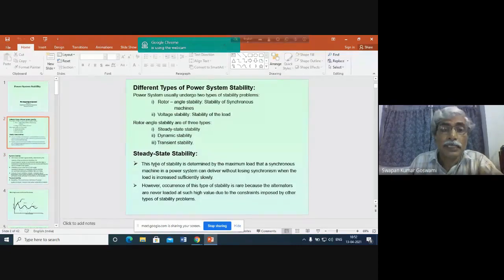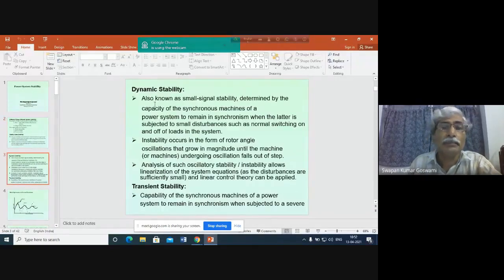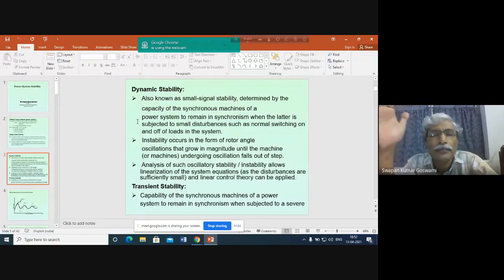Now, then actually comes the other stability that I have not mentioned yet, that is the dynamic stability. So this is actually the practical stability, steady state stability problem. Why is this actually the practical steady state stability problem of the system? Because a power system is not in steady state, it can never be in a steady state condition. It is not possible that a power system is operating at a certain frequency without any disturbance, without any oscillation. This will not happen.